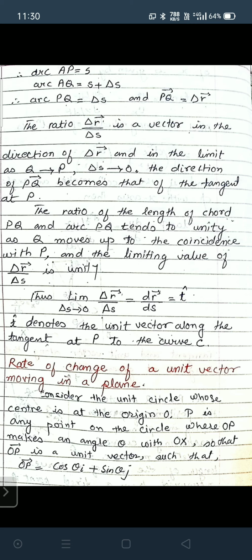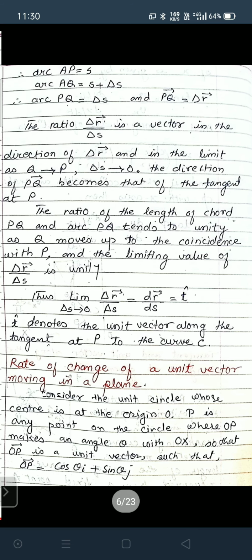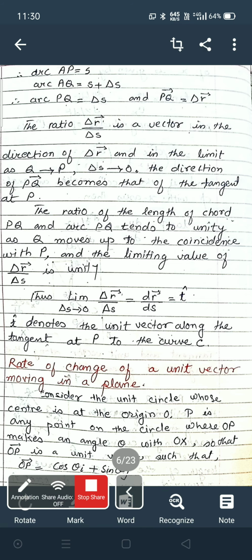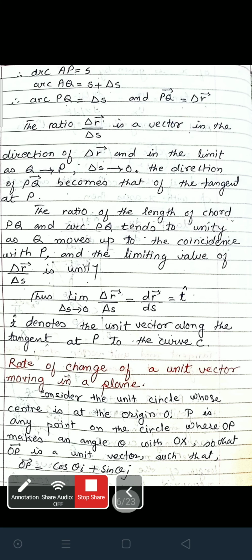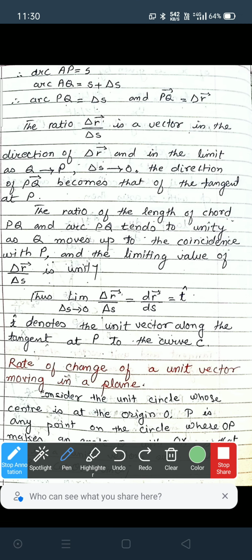tends to unity as Q moves up to the coincidence with P, and the limiting value of delta R by delta S is unity. Thus, limit of delta S tends to 0, delta R by delta S is equal to dr by ds, which is equal to T. T is the unit vector along the tangent at P. You have to remember this.